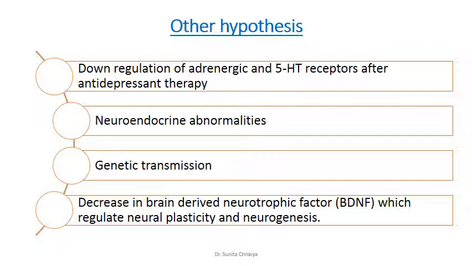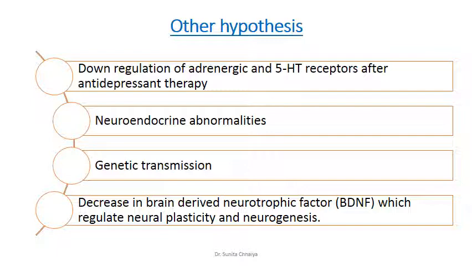If a person has depression, the concentration of BDNF is reduced, so neurogenesis is gradually suppressed. All these different theories are complex, and their relationship with antidepressant therapy is not consistent. So the monoamine hypothesis serves best to understand the action of antidepressant drugs.